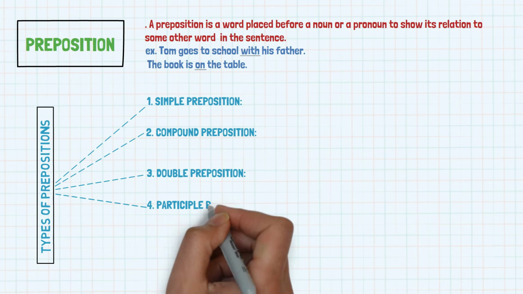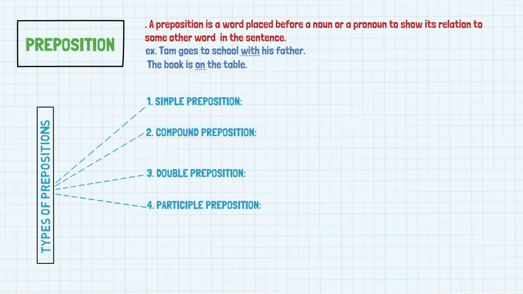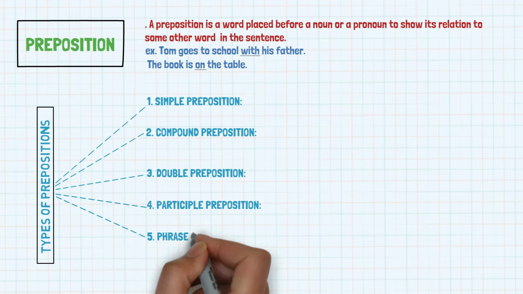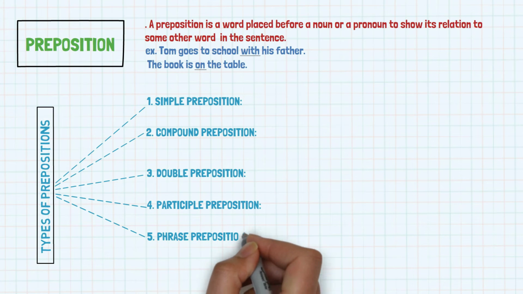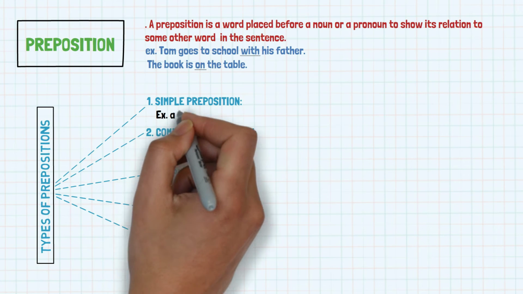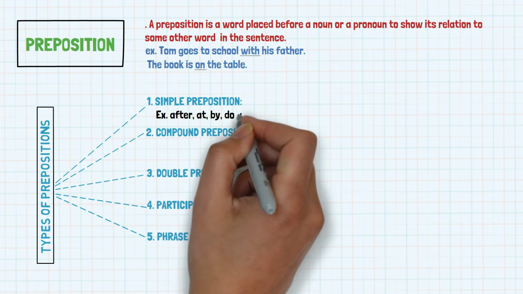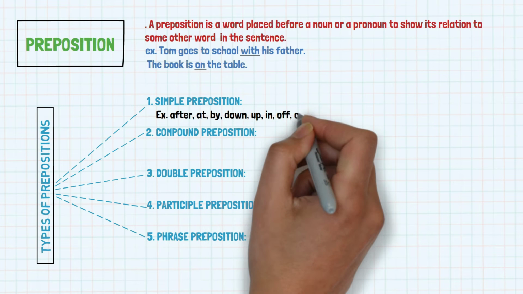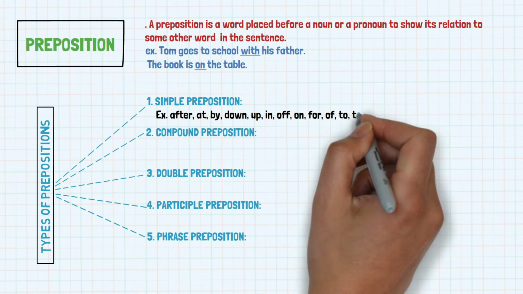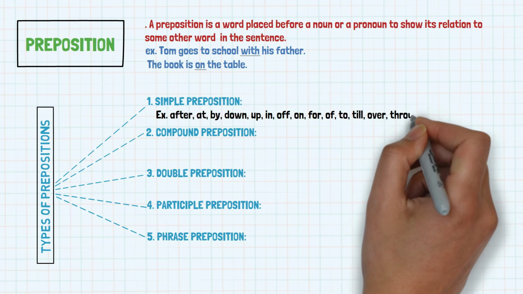Participle preposition. 5. Phrase preposition. Examples of simple preposition are after, at, by, down, up, in, off, on, for, of, to, till, over, through, out, etc.